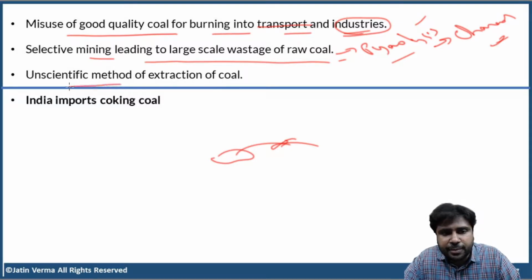Next, unscientific method of extraction of coal. Okay, our mines depend mostly on labor. Okay, subjecting them to very serious health risks, and also they risk their life and they go into the mines. Okay, but in other countries it is mostly mechanized, so unscientific method of extraction of coal.